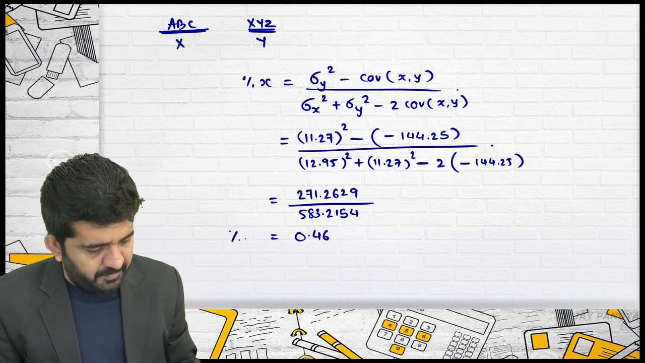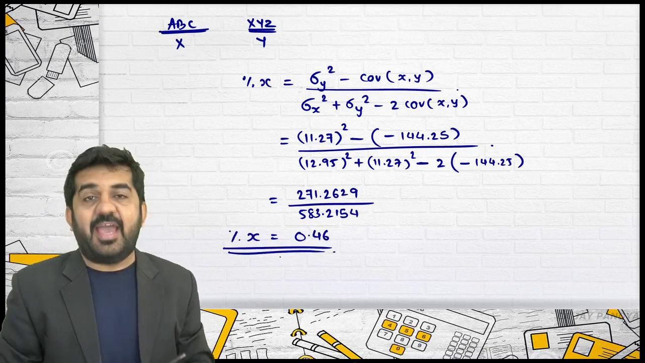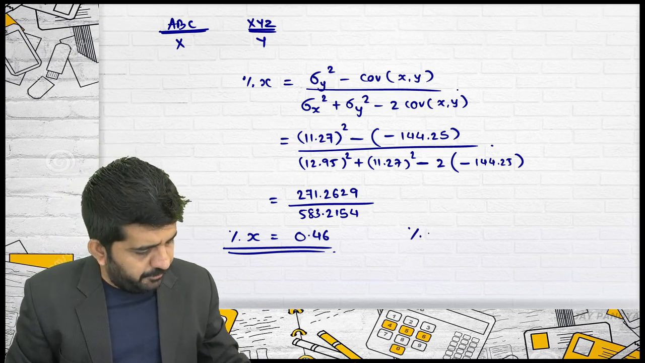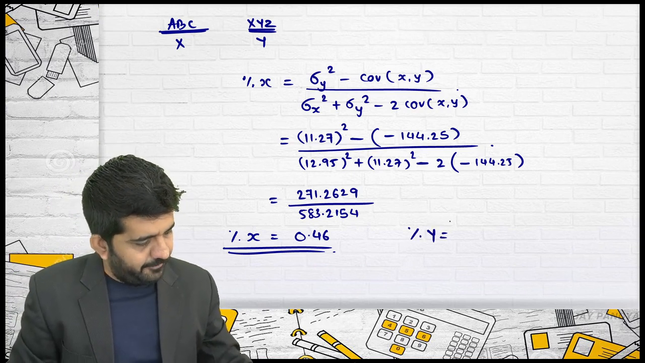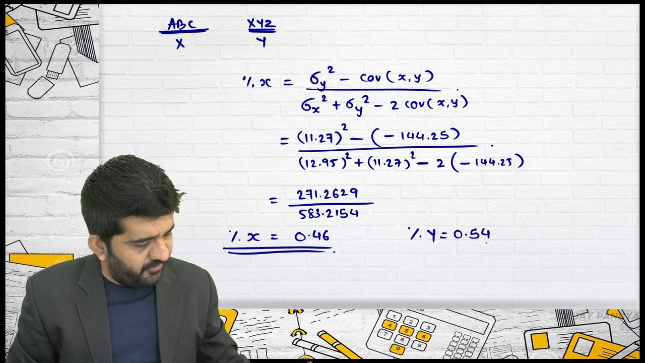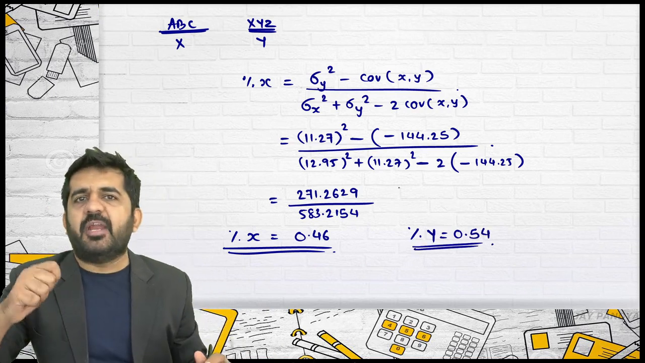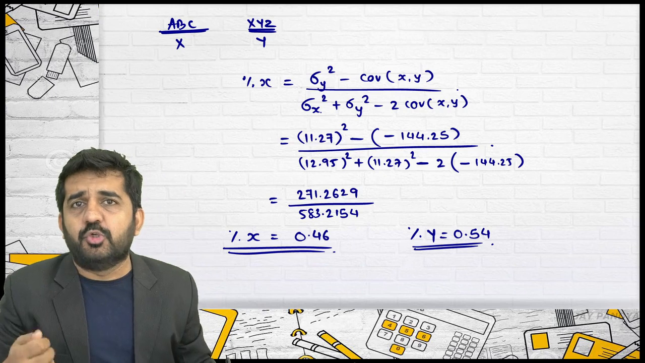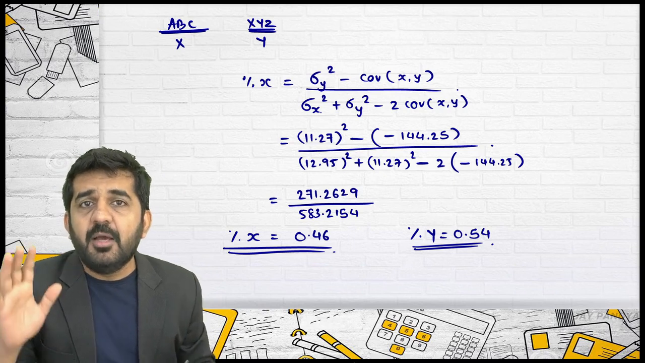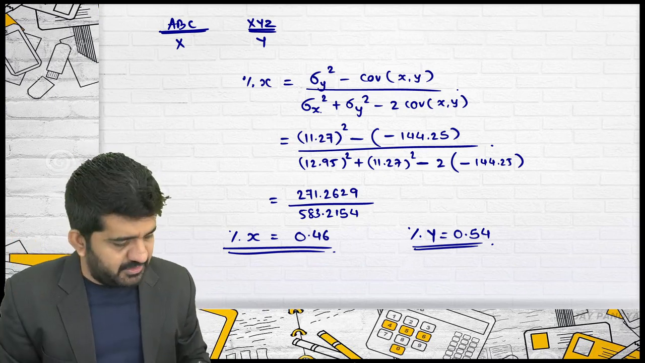0.46 should be the percentage of X. Then what should be the percentage of Y? 0.54. See, we have memorized this formula but not practically understood it. We have mugged up this formula. But let me explain what the answer means.